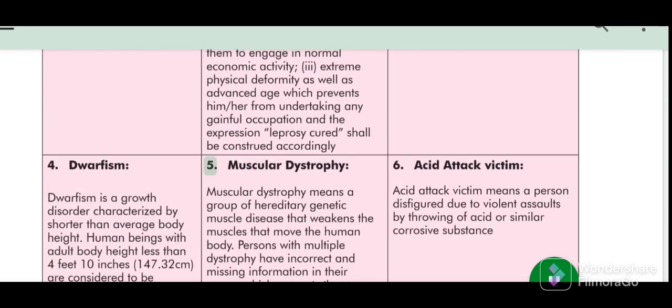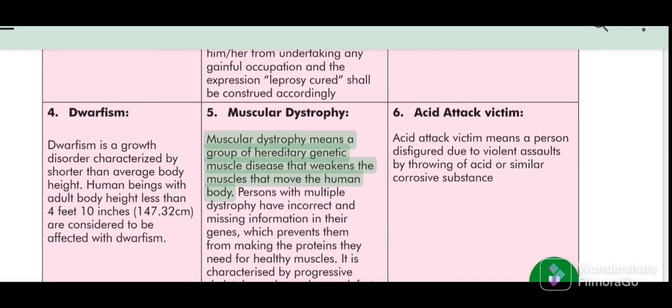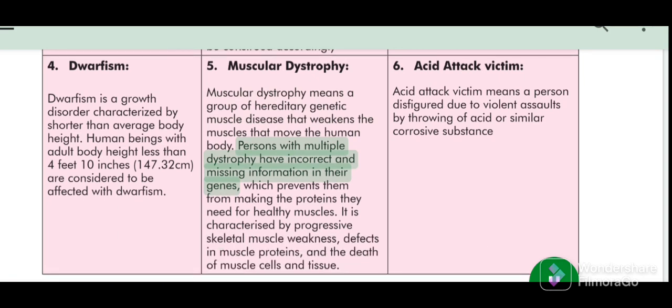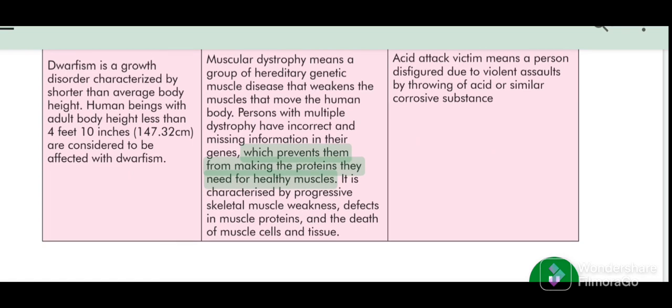5. Muscular dystrophy. Muscular dystrophy means a group of hereditary genetic muscle diseases that weakens the muscles that move the human body. Persons with muscular dystrophy have incorrect and missing information in their genes, which prevents them from making the proteins they need for healthy muscles.